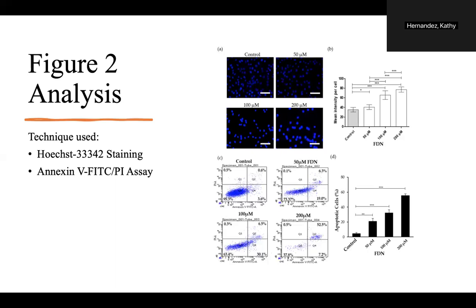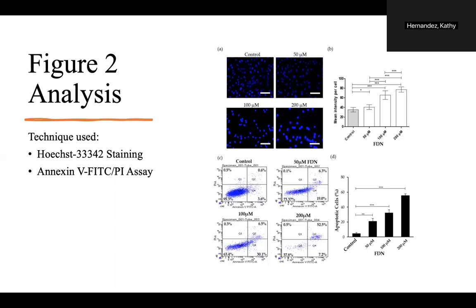This flow cytometry-based assay is able to distinguish the viable, early apoptotic, and late apoptotic cells. Annexin V binds to the phosphatidylserine, which is translocated to the outer leaflet of the cell membrane during early apoptosis. Propidium iodide, PI, stains the cells with compromised membranes, marking them as late apoptotic or necrotic.